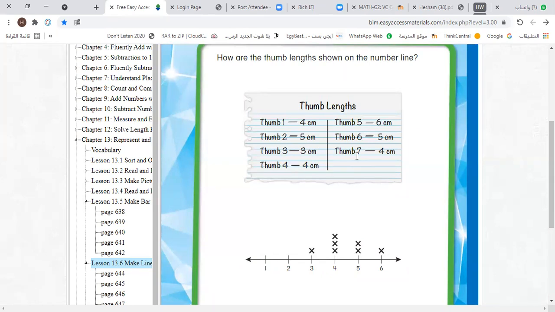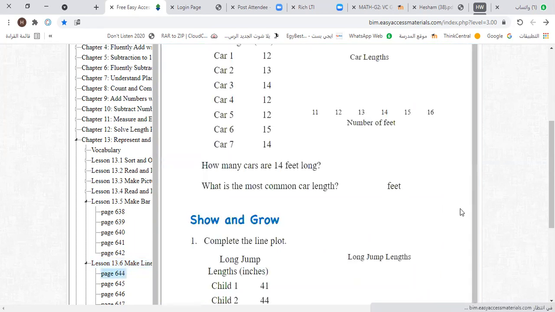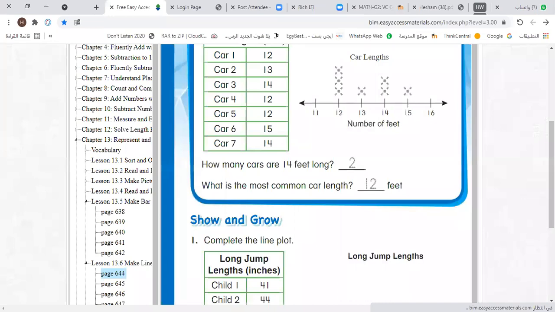Thumb 7 is 4 centimeters, so we must put a plot here above 4. Now, my dear students, let's move to the next page, please. Okay, move with me to the next page. If you don't understand, you'll understand from the next example.